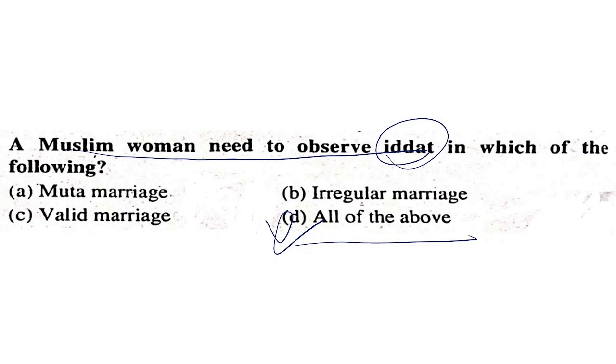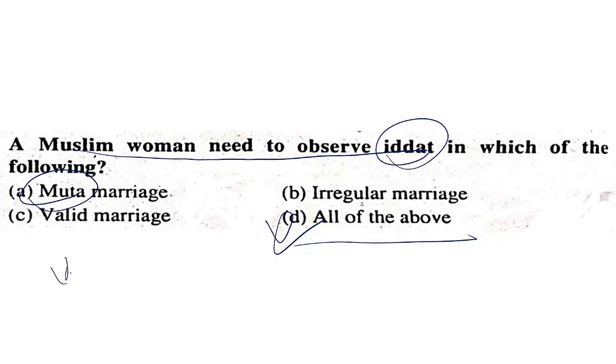In case of mutta marriages, the iddat period is for 2 periods.